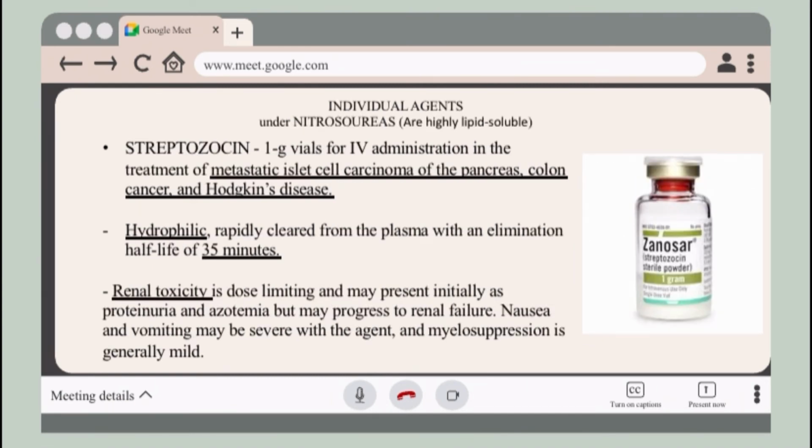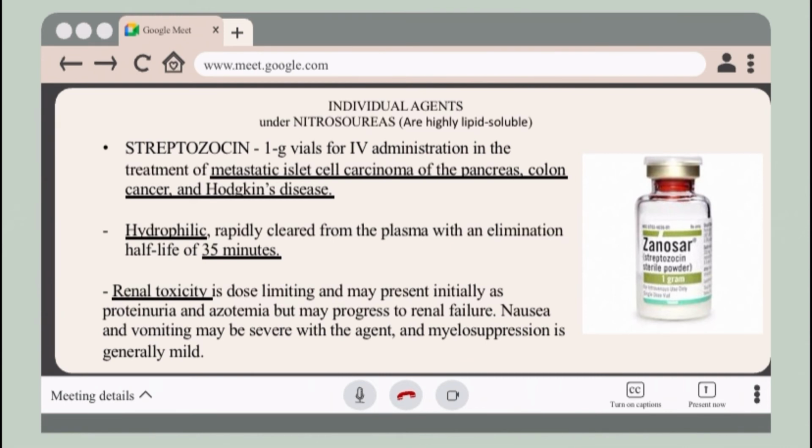Then we have here the individual agents under nitrosoureas. So nitrosoureas are highly lipid soluble. That's why they can cross the blood-brain barrier and are used to treat brain tumors. So these are a group of cancer drugs called alkylating agents because they act by the process of alkylation to inhibit DNA repair.